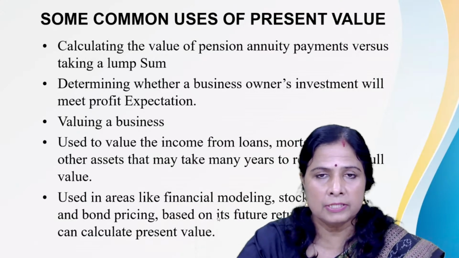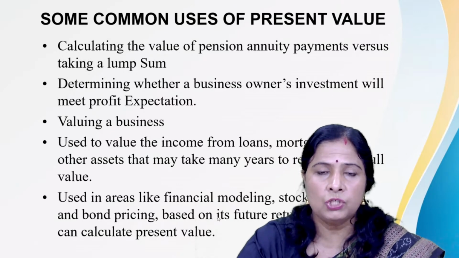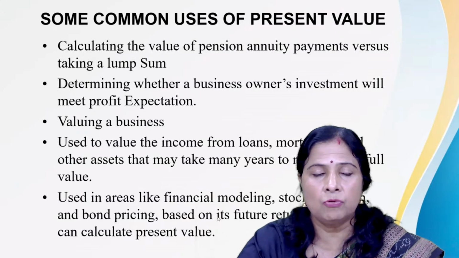Suppose that type of option is given by the government to a particular pension holder. Then which one is beneficial? That time he has to apply the present value under the time value of money.